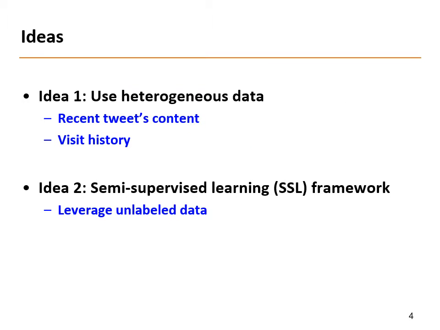We propose two approaches to address the challenges. First, our solution integrates user visit history and recent tweets in feature selection. A user's historical visits can be regarded as a kind of prior information, whereas his recent tweet is often related to where he is. To alleviate the issue of data scarcity, we further propose a semi-supervised learning framework that leverages unlabeled data to train our feature generation function. I will introduce the solution in detail soon.